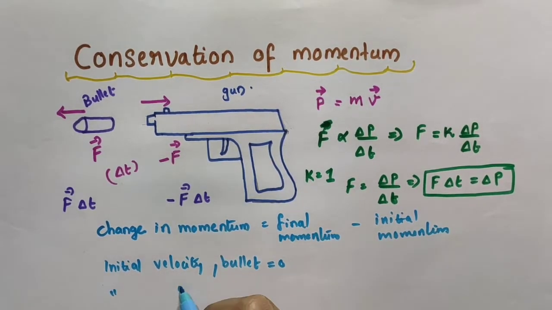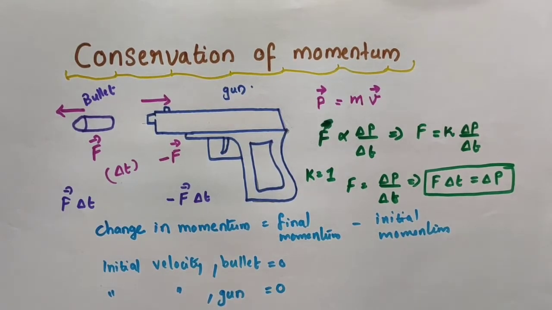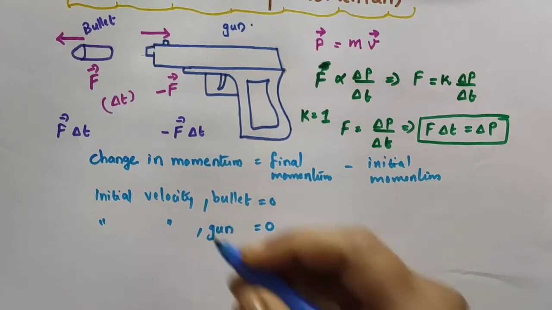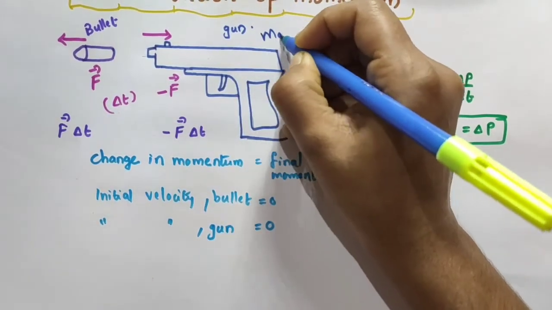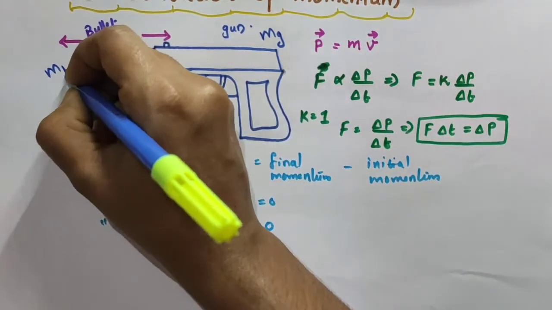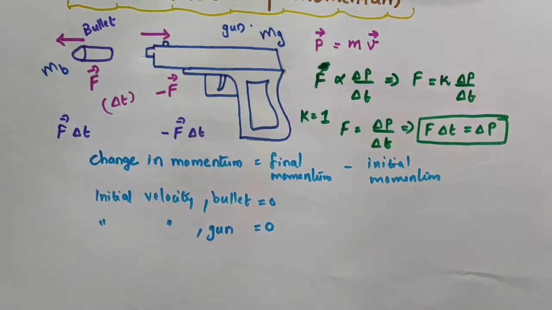Similarly, the initial velocity of the gun is equal to 0. Now, let m suffix g be the mass of the gun and let m suffix b be the mass of the bullet.